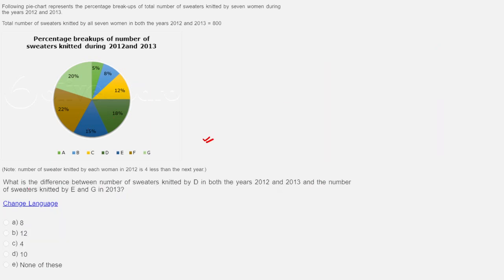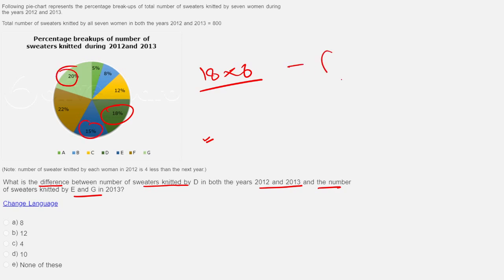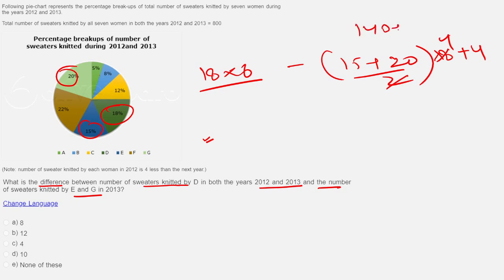Let us look at this question now. What is given? What is the difference between the number of sweaters knitted by D in both 2012 and 13? So A, B, C, D, problem in A. This is 18 into 8, right? And the number of sweaters knitted by E and G. So D was there, so E, F, G. This will be it. So this will be minus 15 plus 20 by 2. 2013 means what? Into 8 plus 4 we will do. That's it. So what do I get? This is 4. 35 4s are 140 plus 4, 144, and 18 8s are also 144.